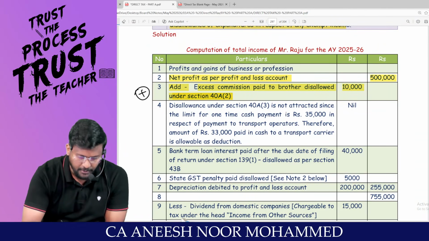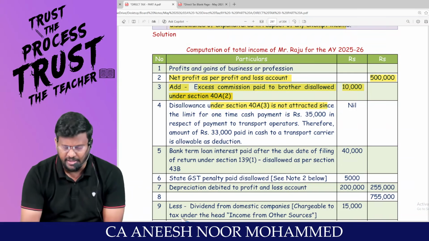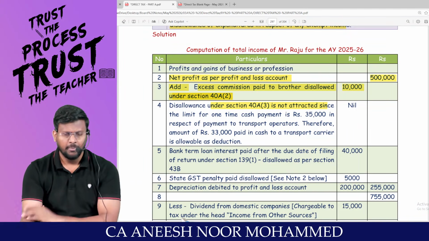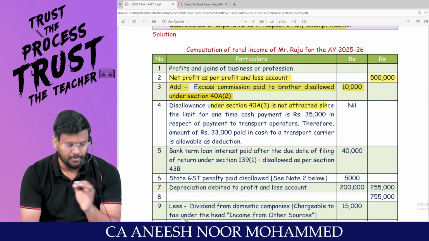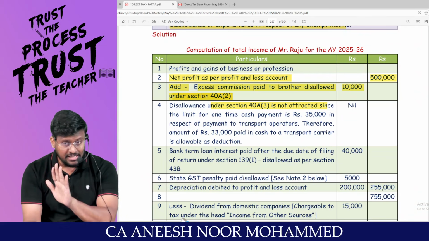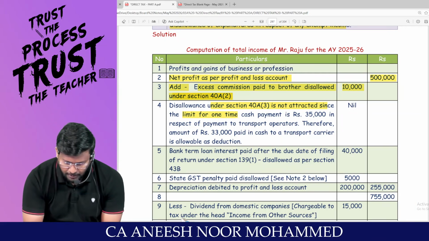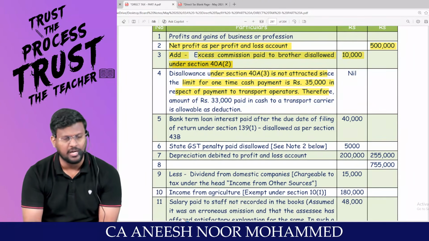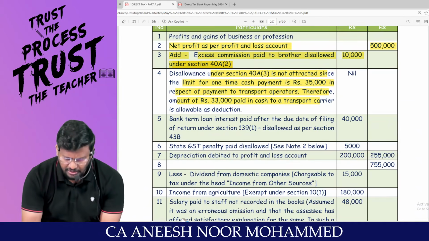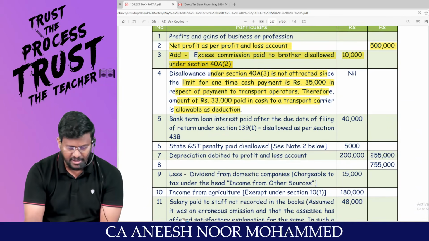Are you all really with me? My dear lovable students, then disallowance under section 40A subsection 3 is not attracted. Because in a single day to a single person, you can make the payment in cash. 10,000 is a general limit. But for GTA, the limit for one-time cash payment is 35,000 in respect of payment to a transport operator. Therefore, the amount of 33,000 paid in cash to a transport carrier will be allowed as a deduction.